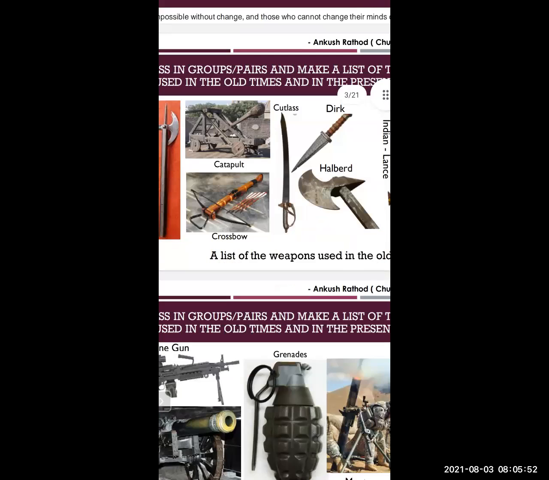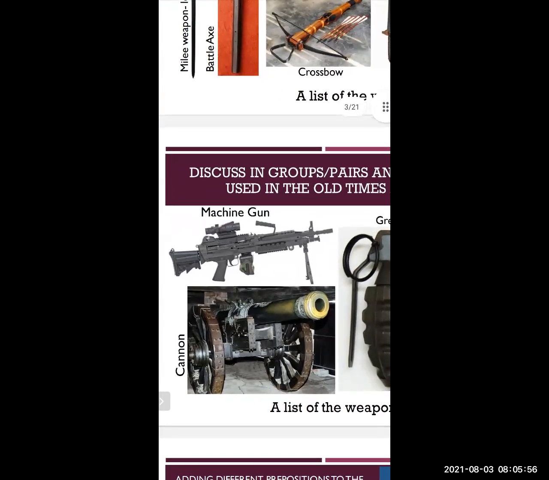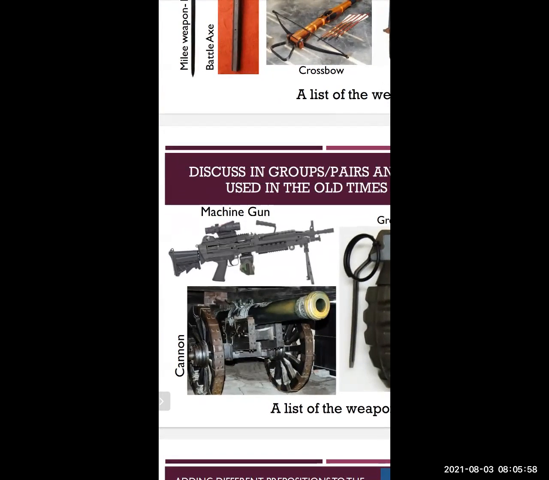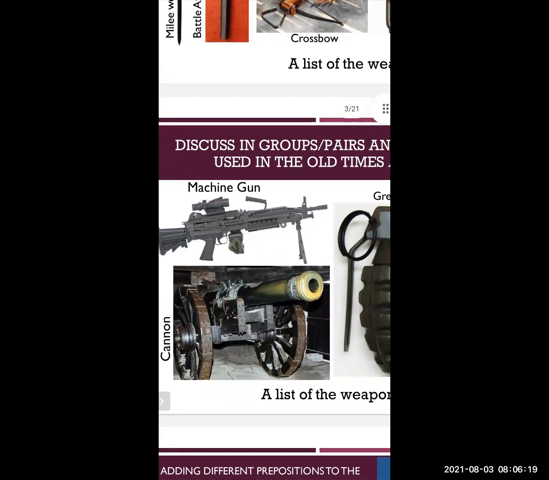Today, in modern times, the weapons which are used in modern time are, you can see on the screen. Machine gun is there, AK-47, and other machine guns are there. Cannon is there.